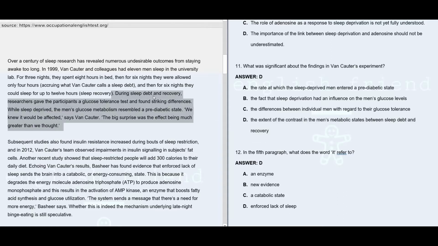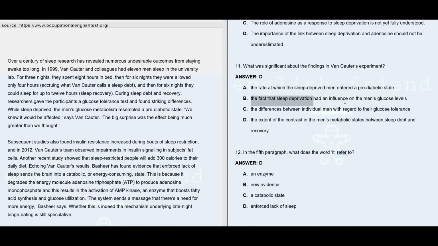Here you may find during sleep debt and recovery, the extent of contrast or the extent of difference was really great and beyond what they were expecting. So that's why it's D. Now option A says the rate at which sleep deprived men entered a pre-diabetic state. No, that's not the answer, because nothing is mentioned anywhere in this paragraph about the rate at which sleep deprived men entered the pre-diabetic state. So that's not the most significant thing about the findings in Von Carter's experiment.